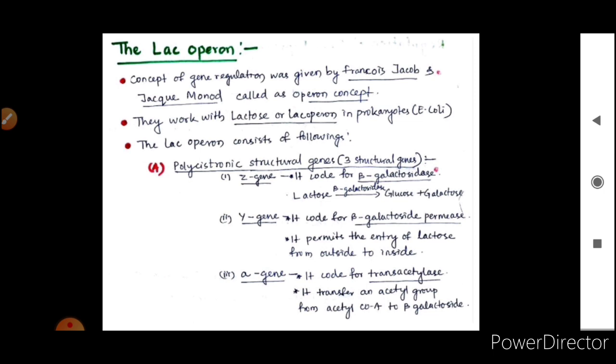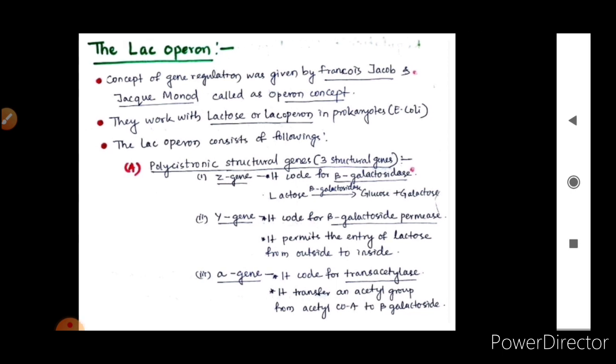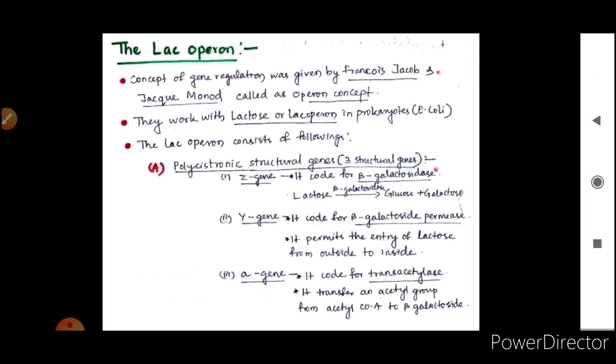So the Lac Operon has polycistronic structural genes, that is Z, Y and A. Z synthesizes beta galactosidase enzyme, Y synthesizes beta galactosidase permease, and A gene synthesizes trans-acetylase, and you have to remember the functions of all these three.